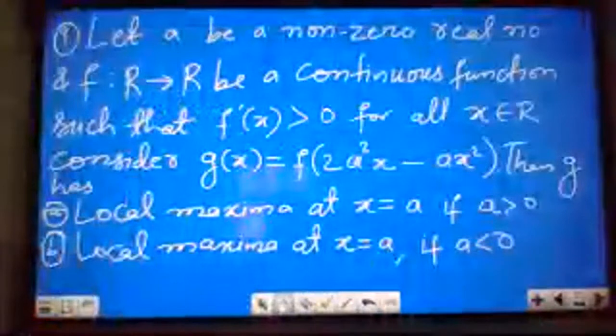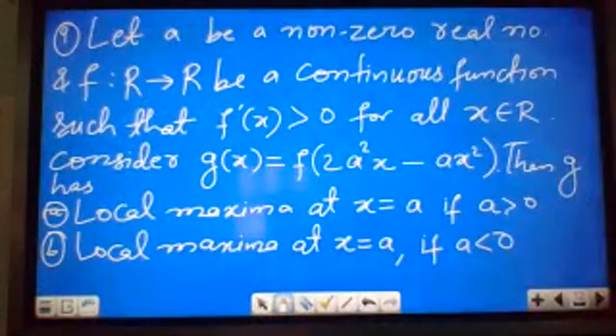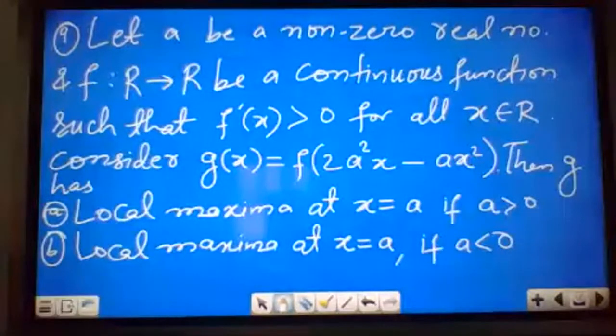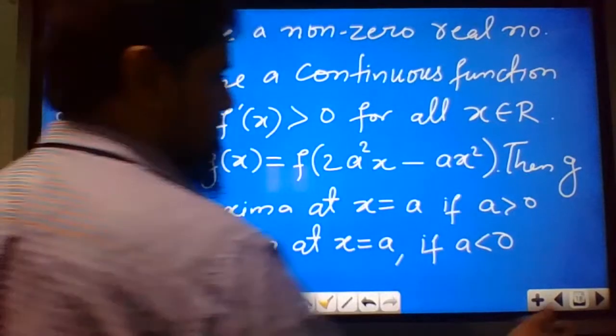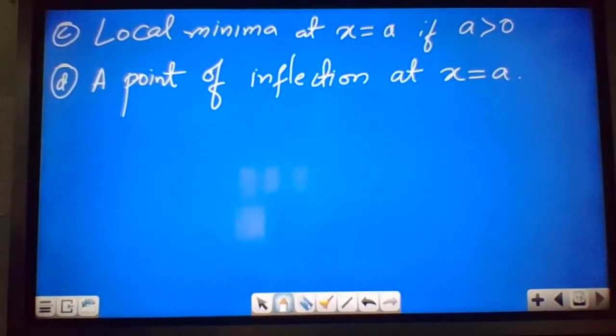Let a be a non-zero real number and f from R to R be a continuous function such that f dash x is greater than 0 for all x belongs to R. Consider g(x) is equal to f of 2a square x minus ax square. Then g has local maxima at x equal to a if a is greater than 0, and local maxima at x equal to a if a is less than 0, and local minima at x equal to a if a is greater than 0, and D, a point of inflection at x equal to a.